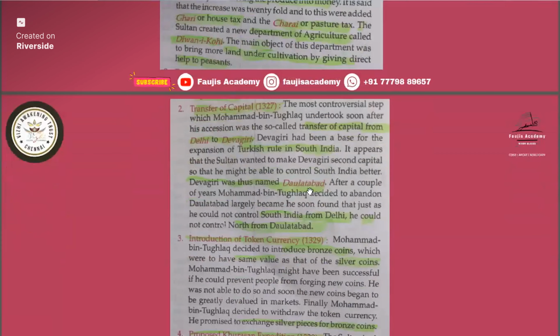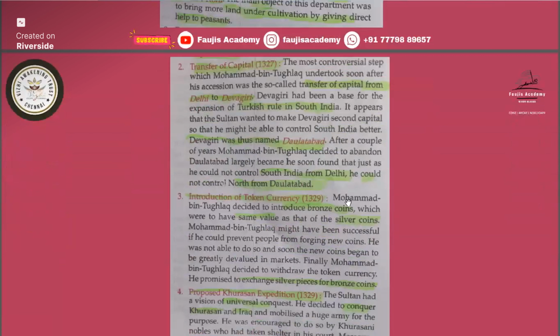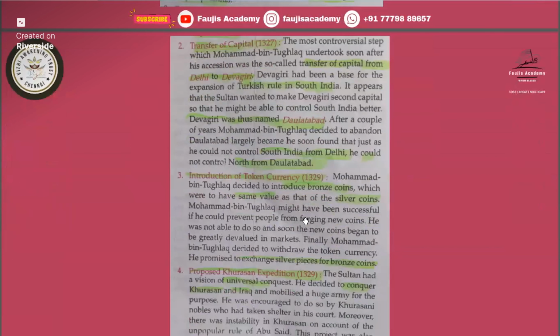So remember that Devagiri was named Daulatabad, and the transfer of capital was also a failure of Muhammad bin Tughlaq. Then the introduction of token currency. Muhammad bin Tughlaq decided to introduce bronze coins instead of silver coins. So this was also a failure. He might have been successful if he could have prevented people from forging new coins.